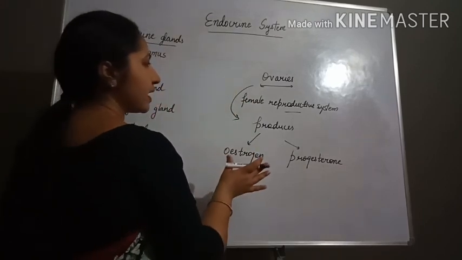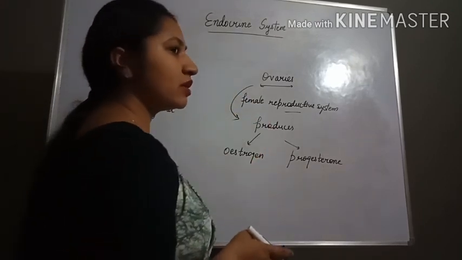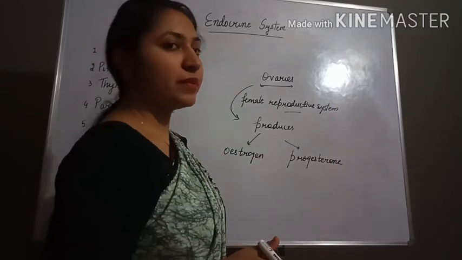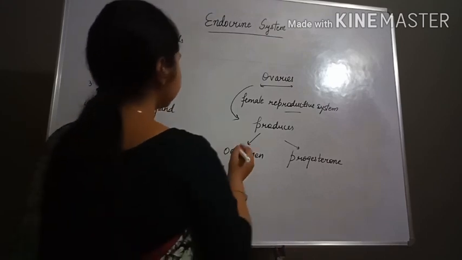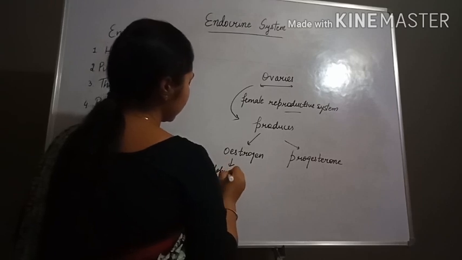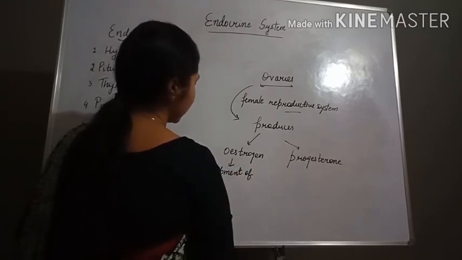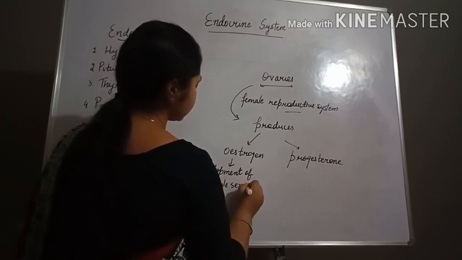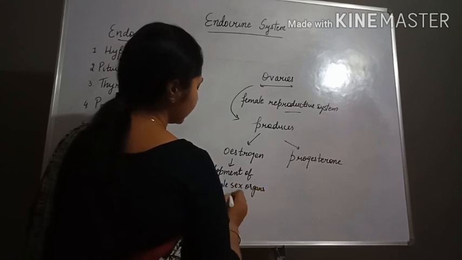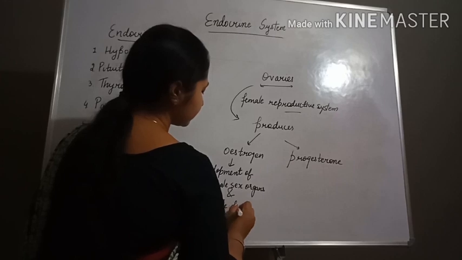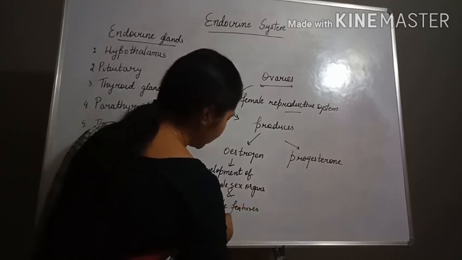Now estrogen has functions like testosterone in the case of males. Estrogen helps in developing the female secondary characteristics, like the development of female sex organs and female features during the puberty age.